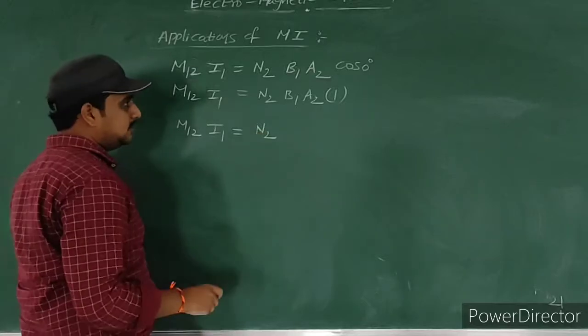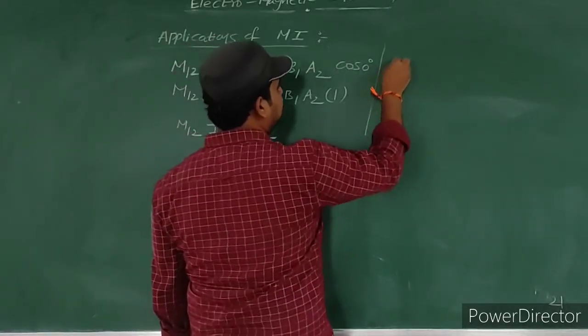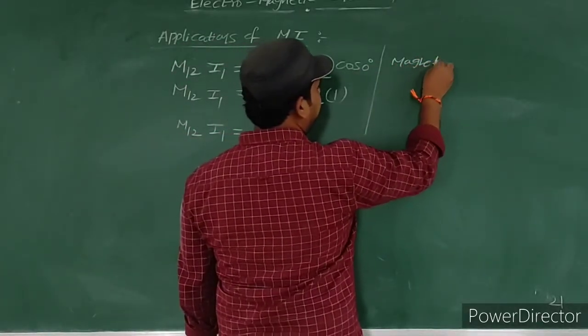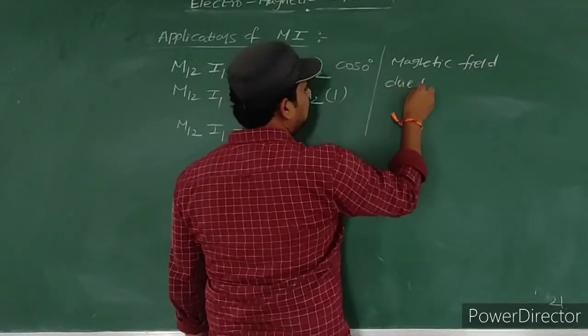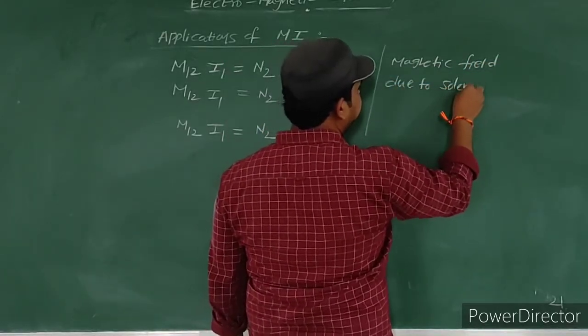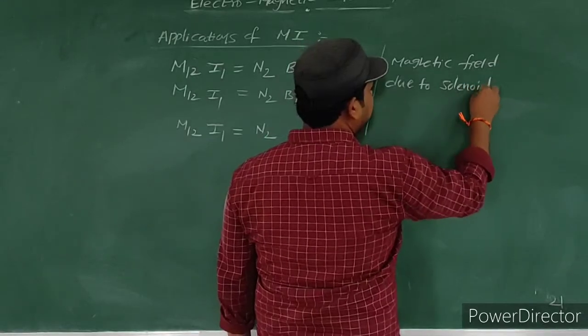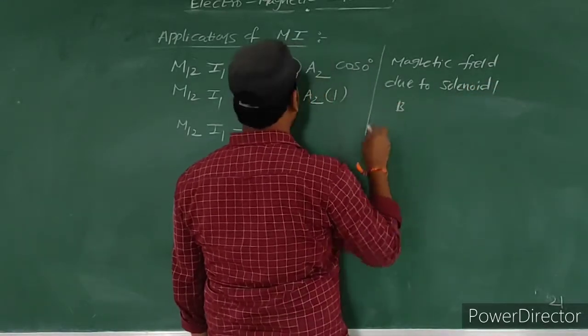But B1 means the magnetic field due to solenoid 1, so that is indicated with B1.